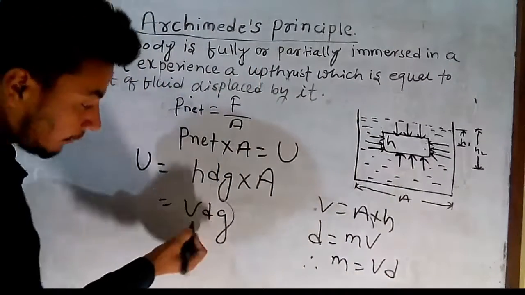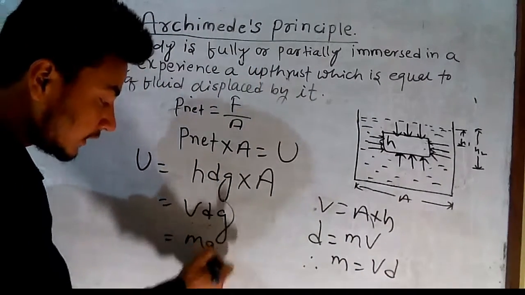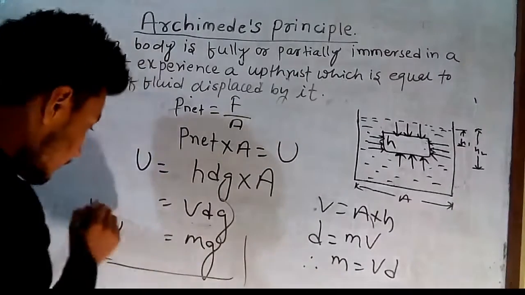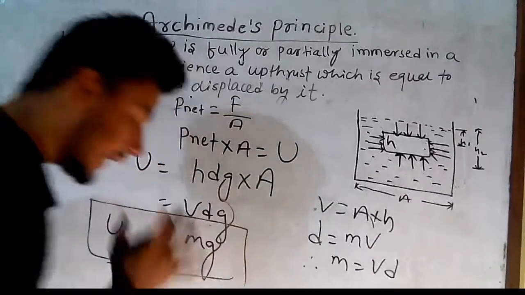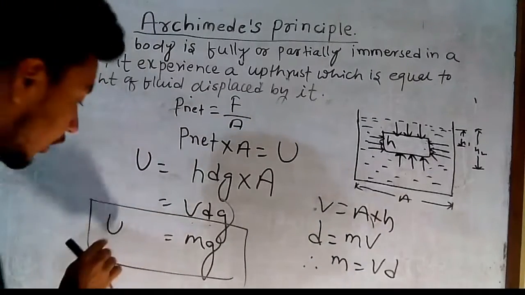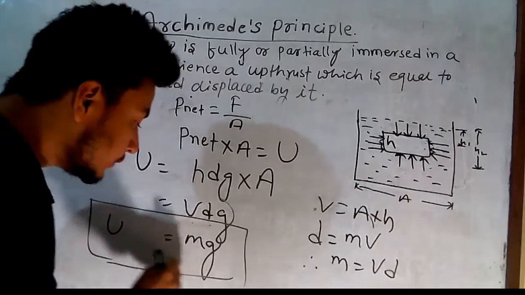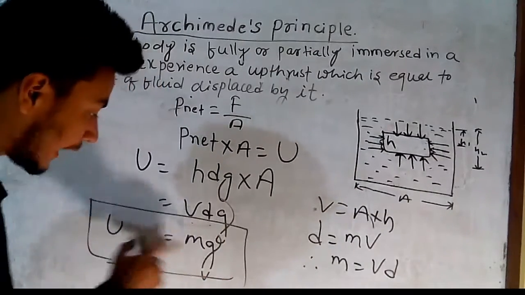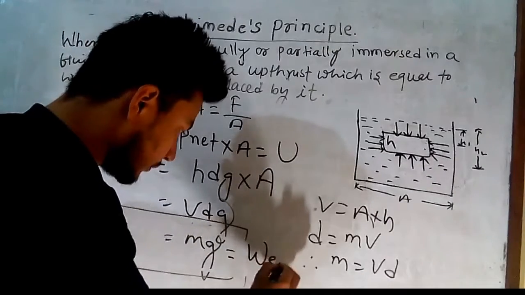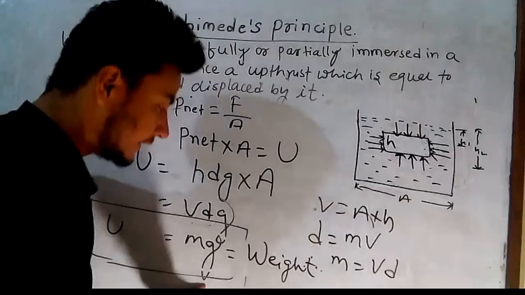So volume into density is m, giving m g. Numerically, this derivation shows that the upthrust on a body is equal to the weight of the fluid displaced. Upthrust is equal to m g, that is, weight.